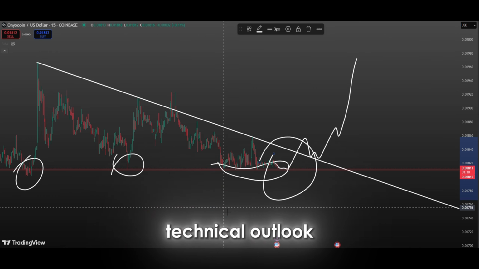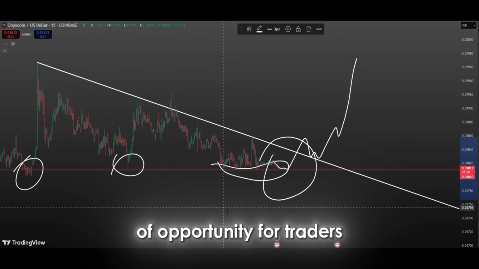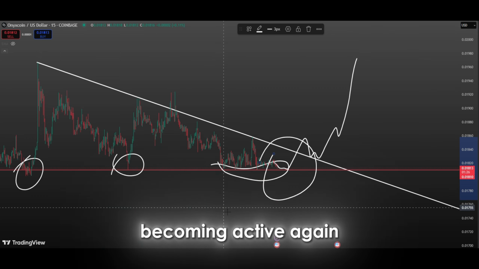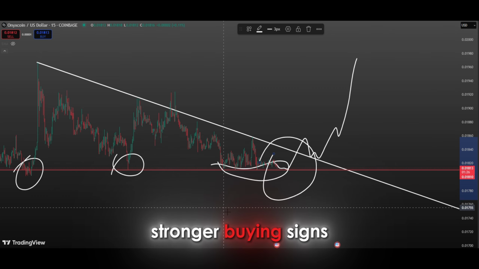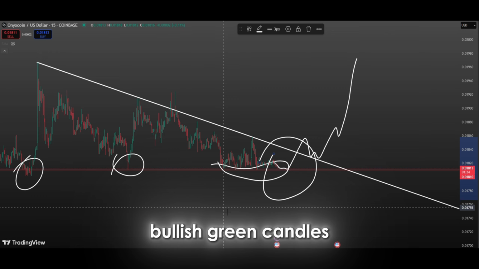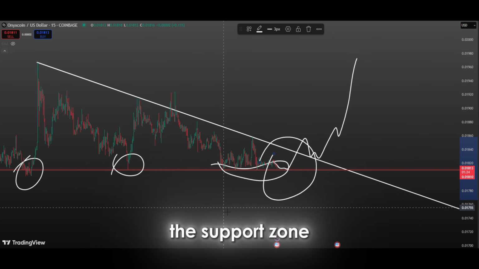In the current technical outlook, if the price comes back to this support zone and spends time here, it could open a new window of opportunity for traders. This indicates that the short-term selling pressure in the market is fading and buyers are becoming active again. Stronger buying signs in candlestick patterns, pin closes, or bullish green candles, especially when approaching the support zone, are signs that this support may work once again.